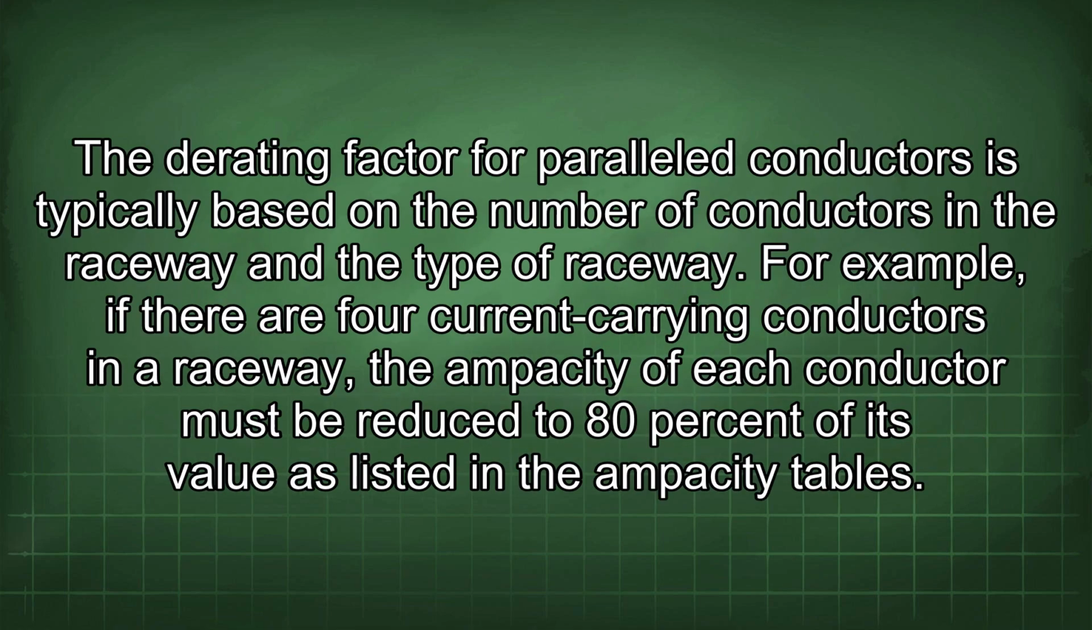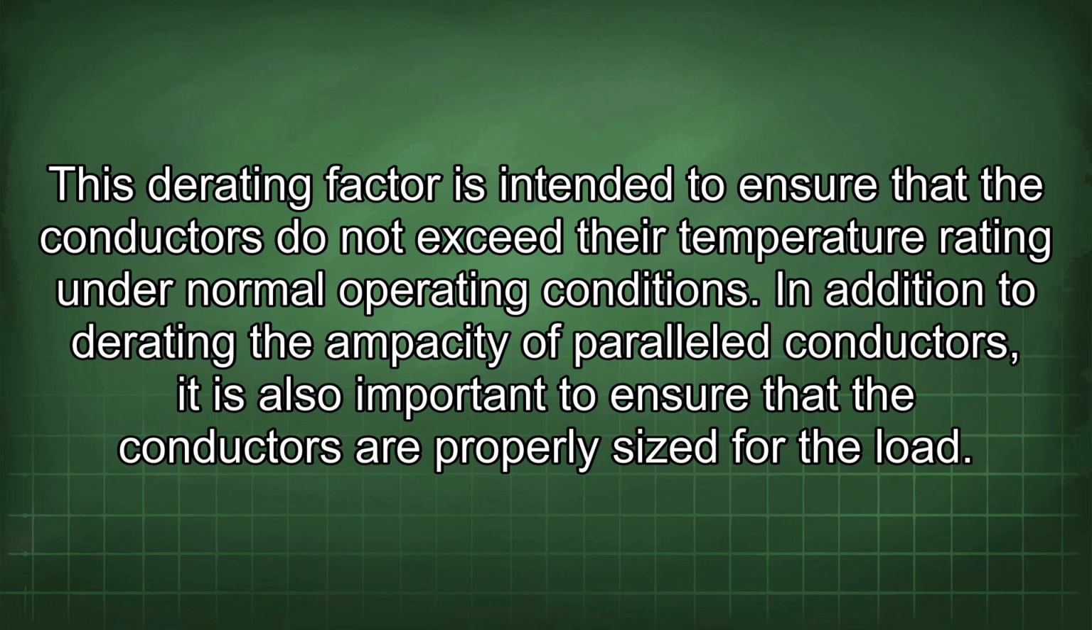The derating factor for parallel conductors is typically based on the number of conductors in the raceway and the type of raceway. For example, if there are 4 current-carrying conductors in a raceway, the ampacity of each conductor must be reduced to 80% of its value as listed in the ampacity tables. This derating factor is intended to ensure that the conductors do not exceed their temperature rating under normal operating conditions.